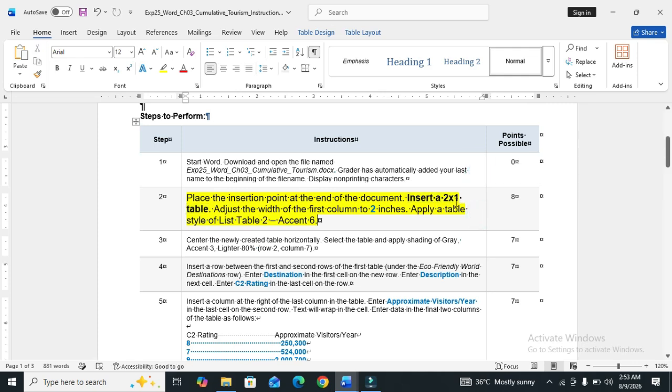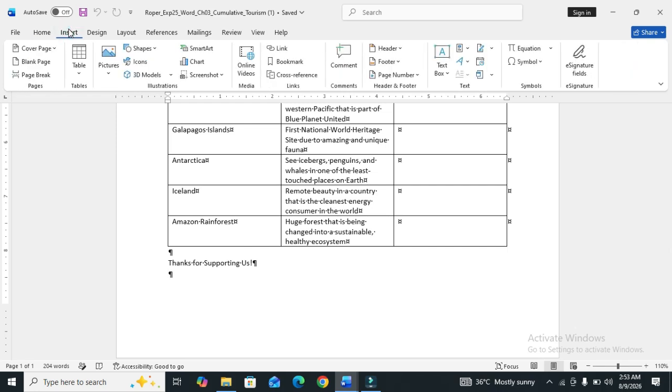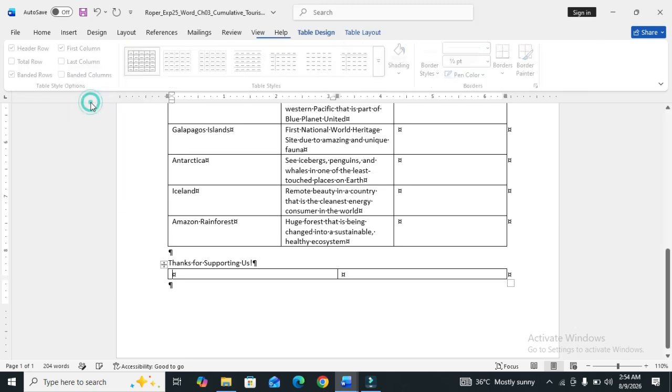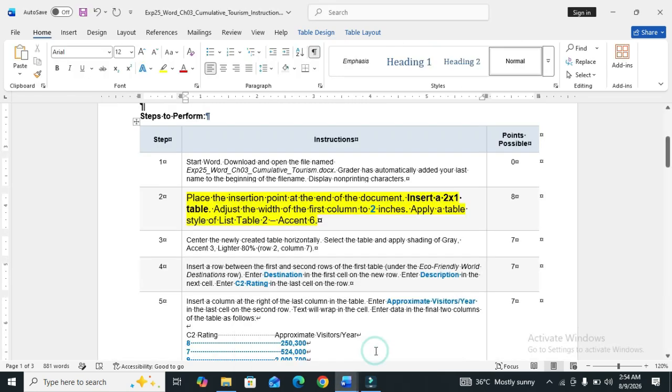So we go to the Insert tab of Word and insert the table. A 2x1 table. So this is created.